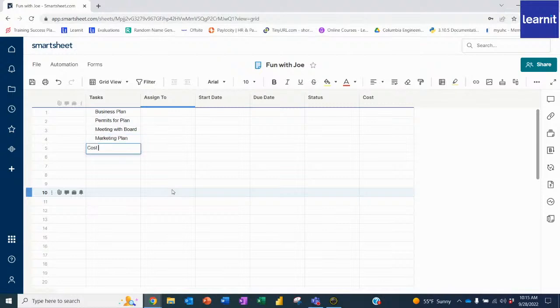Cost of marketing. We'll have a meeting. We'll do advertising agency. And then we'll do a design plan. I'm just making this up as I go along.